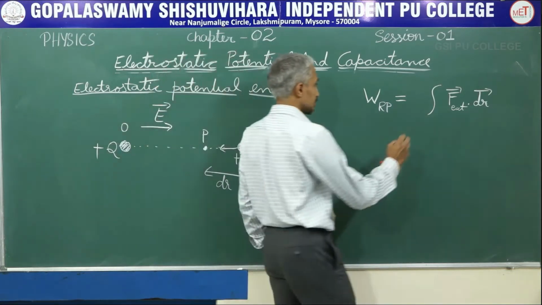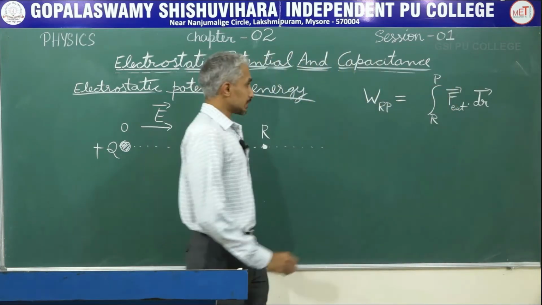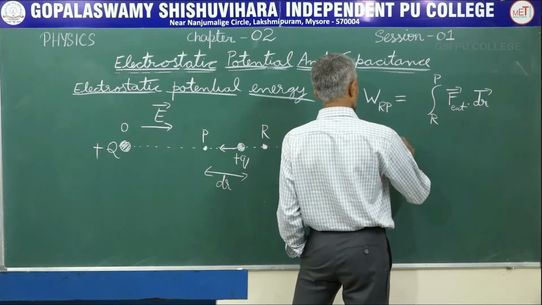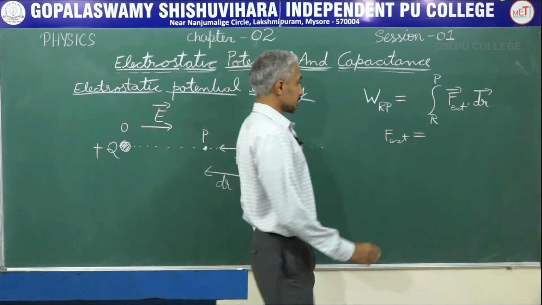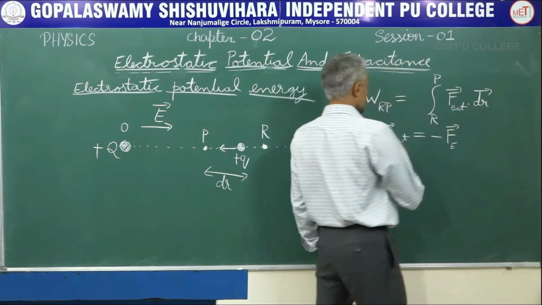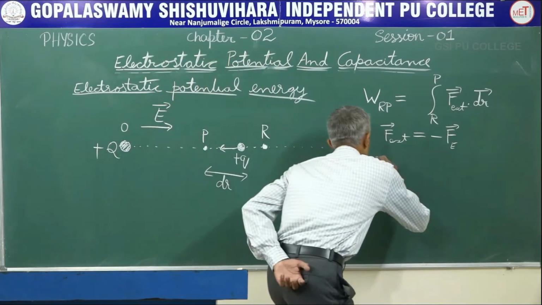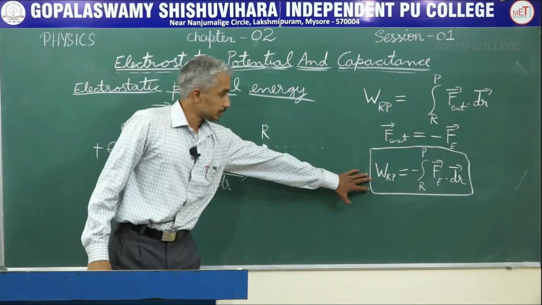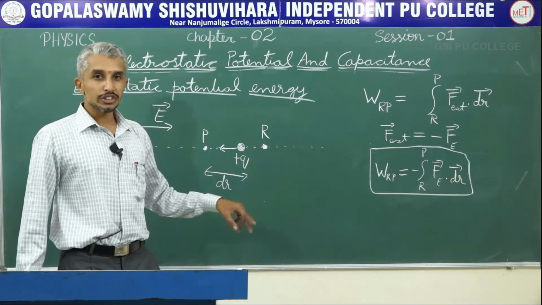I can also integrate it from R to P. Here, the external force that I have applied has to be equal and opposite to the electrostatic force. So I can write this now as, so this is the equation for the external work done. Now apply this to change in potential energy.